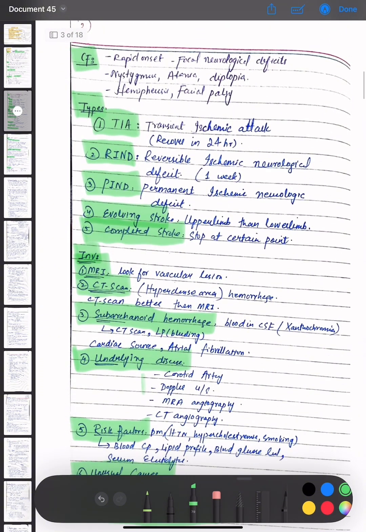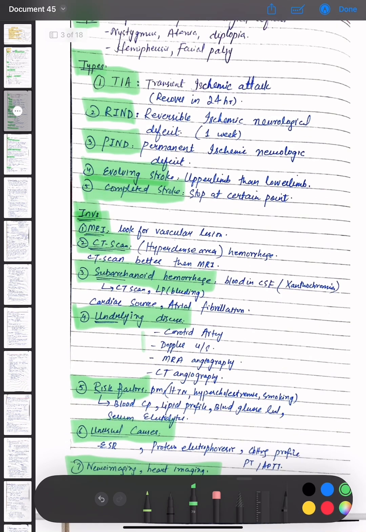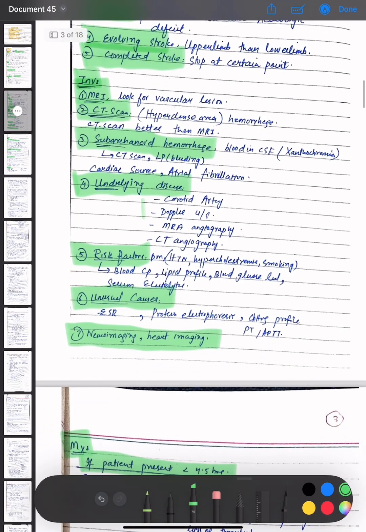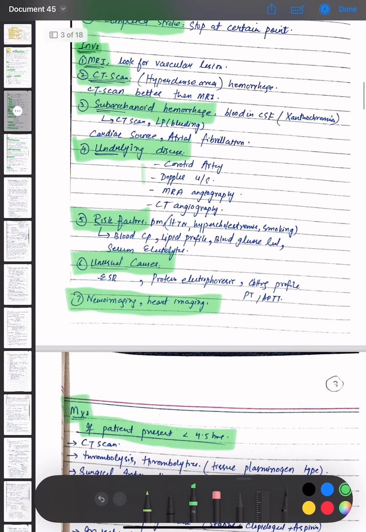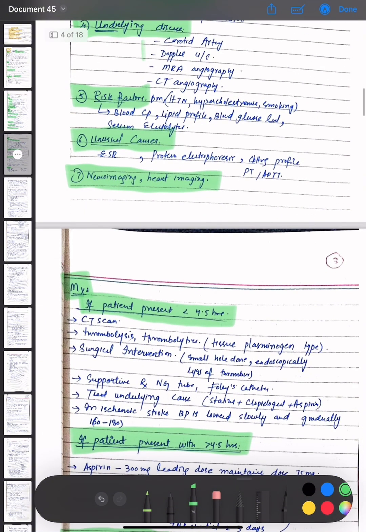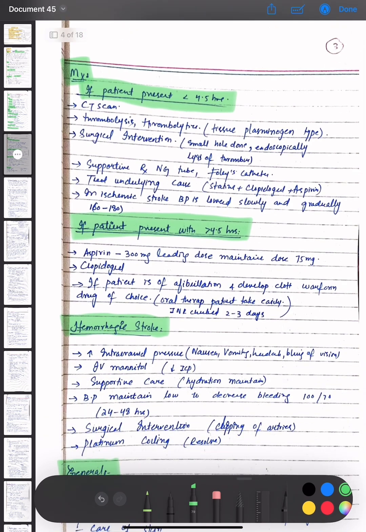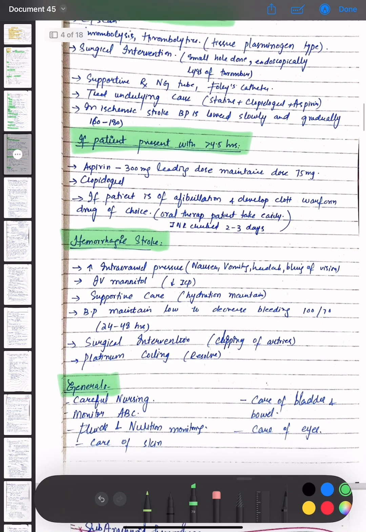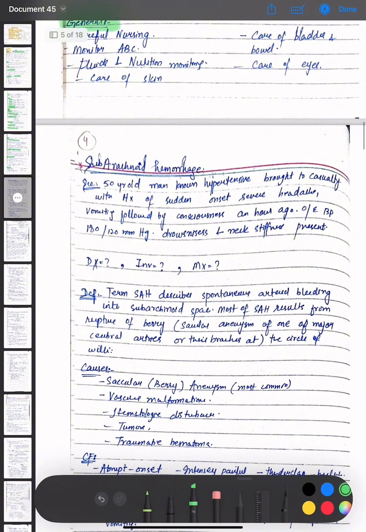Then we discussed the types of stroke, that is transient ischemic attack, reversible ischemic neurologic deficit, permanent ischemic neurologic deficit, evolving stroke, and complete stroke. The investigation options for stroke are MRI, CT scan, subarachnoid hemorrhage, underlying disease, risk factors, unusual causes, and neuroimaging and heart imaging. Then the management options are, if the patient presented is less than 4.5 hours, then the management option for the patient that presented with greater than 4.5 hours, then the hemorrhagic stroke, then the general management.